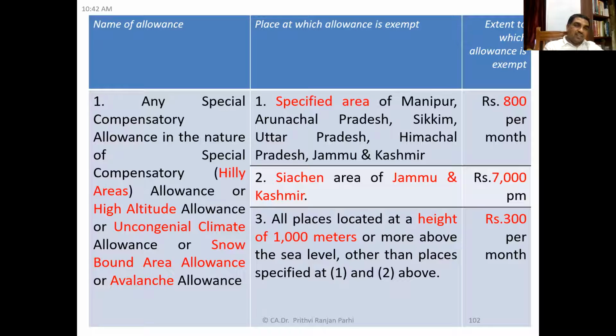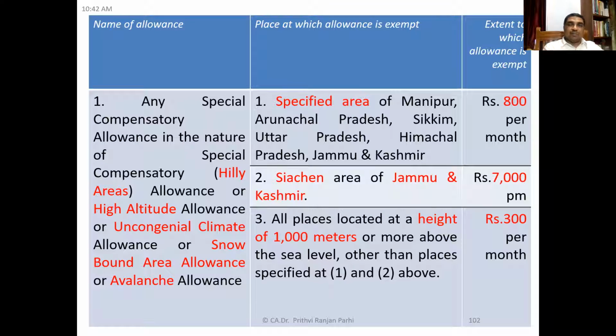First, you see any special compensatory allowance in the nature of special compensatory allowance, like hilly area allowance, high altitude allowance, uncongenial climate allowance, snowbound area allowance, avalanche allowance. These are some of the allowances I told you about, and they are not exempt everywhere.